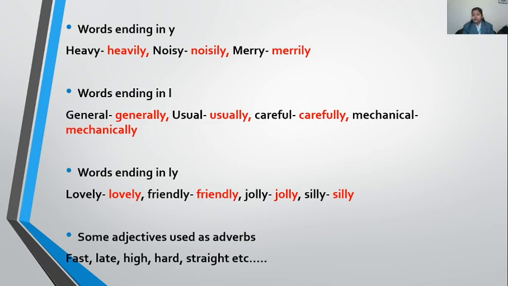Okay, now look at noisy. NOISILY. No vowel before y, so it will be noisily. Y will be converted to I and it will be ILY at the last. Okay, same with merry. What will it be in merrily? MERRILY, merrily. Same as with happy. Happy also doesn't have a vowel before y, so it will be happily. And it is a common mistake made by the children. They forget to convert y to I.